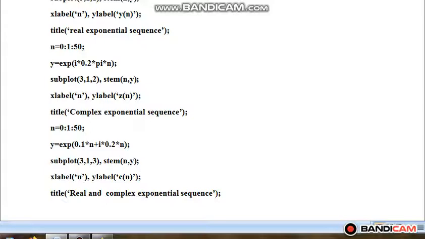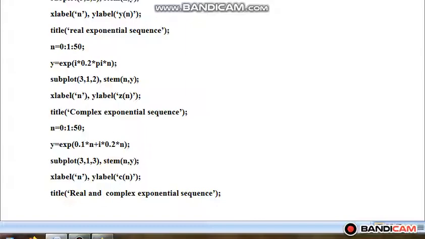In this complex exponential sequence, I'll again take n from 0 to 50, but y I have taken as exp, and I have multiplied by i. i is the imaginary term, so here I have an imaginary or complex exponential. For plotting this, I'll take subplot 3 comma 1, and now I have taken 2, that means this graph will be placed in the second position. So stem n comma y. For labeling, xlabel n, ylabel I have given as the signal name z[n], and the title will be complex exponential sequence.